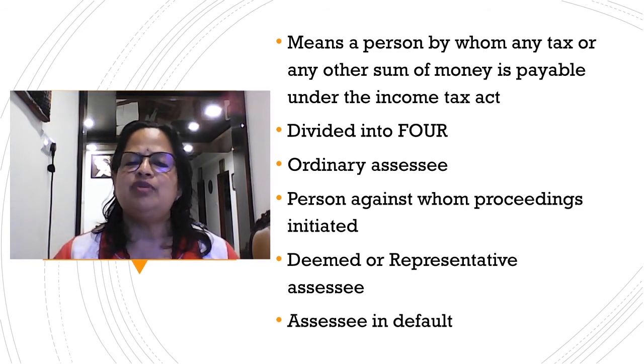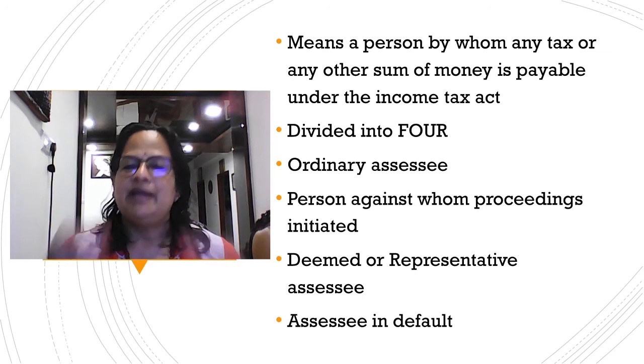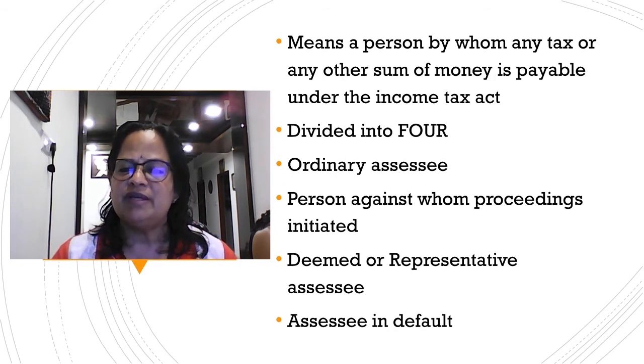You know that they have to pay the banks also. Many banks, they have to pay a huge sum of money. So they defaulted on the payment to the banks and they escaped from the country. So the income tax department also has taken action against these people. So they are called assessee in default. The income tax department has taken action against them. They have not cooperated with the income tax department, and they are the people called assessee in default.